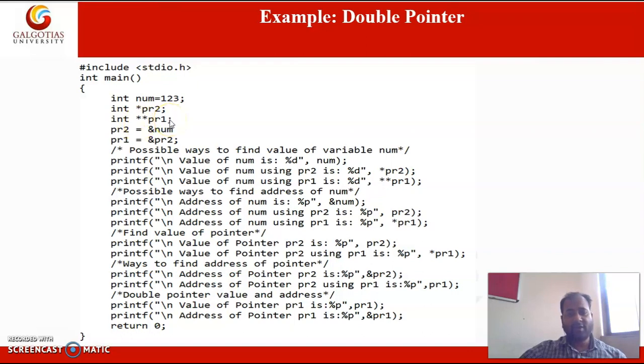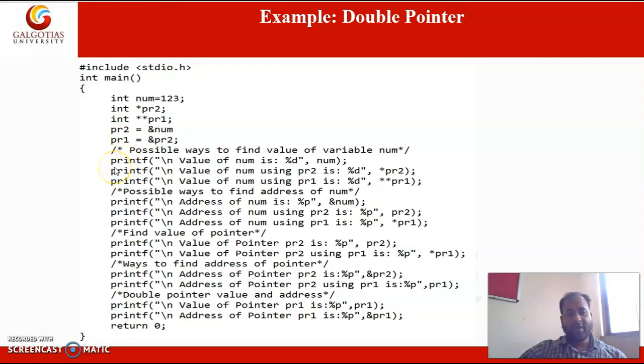As you can see, double star is there before the variable. In the next instruction I am assigning the address of number variable to PR2, and in the next instruction I am assigning the address of PR2 to PR1. In this way PR1 is holding the address of another pointer variable.